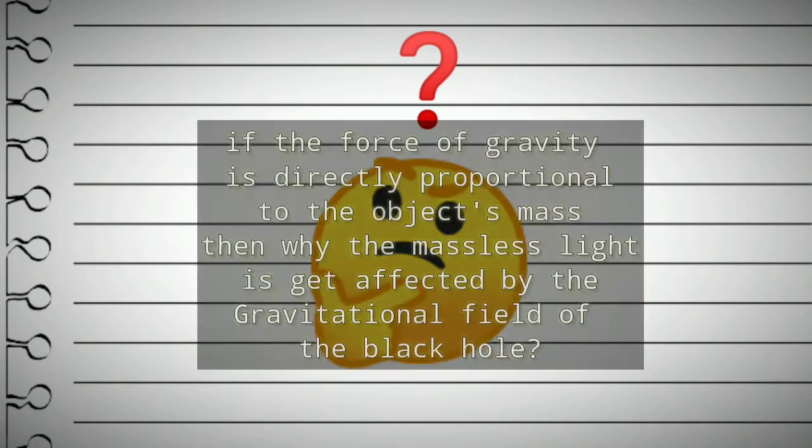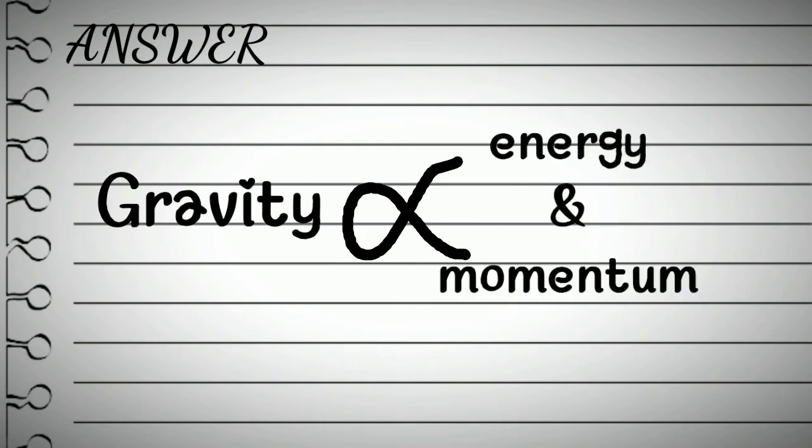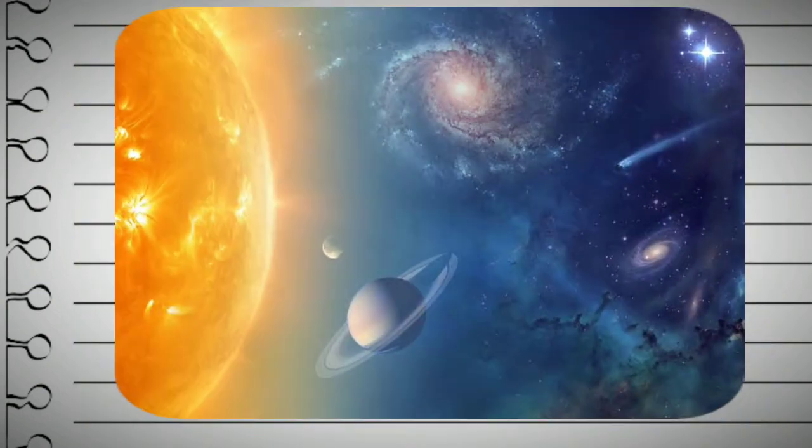Now let's see one question which probably proved Newton wrong about his theory of universal gravitation. The question is, if the force of gravity is directly proportional to the object's mass, then why is massless light affected by the gravitational field of a black hole? The answer to this question is a simple guess I made. The source of gravity is not mass, it is energy and momentum, which light certainly has, and regular matter has too. So light is affected by the gravitational force of black holes because of its energy and momentum, not because of mass, which it does not have. So not only black holes but also stars and planets affect light.